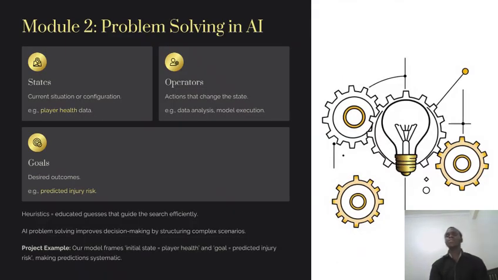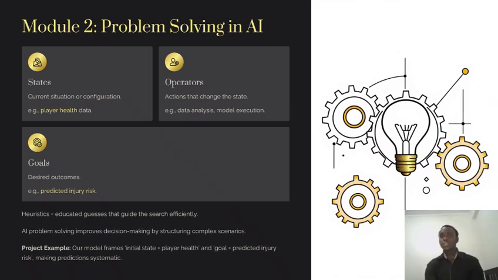Then we have problem solving in artificial intelligence. And we all know that at its core, AI is that guy you trust, a real problem solver. So to build an effective AI system for any problem, you must first define that problem precisely, then you analyze it, and also represent the necessary knowledge for that problem. And from the fundamentals of artificial intelligence, we know that each and every problem has three key components. It has the state, the operators, and finally the goal which you're trying to achieve.